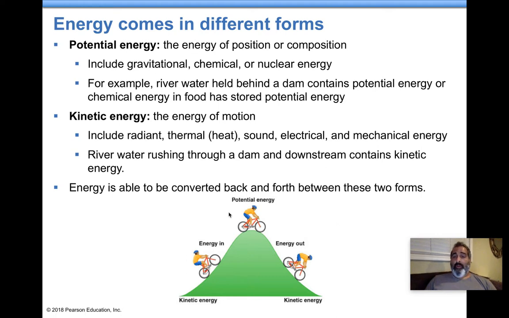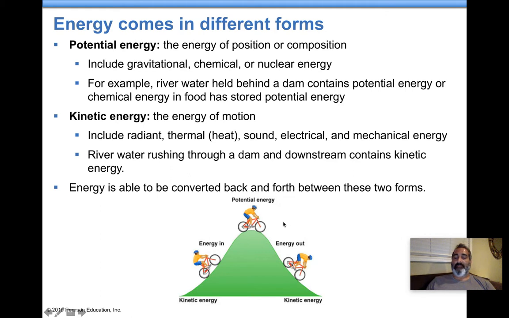Here's another example. Water behind a dam. If it's behind the dam, it's potential. As it goes through the dam, it's now moving and it's kinetic. That kinetic energy gets turned into mechanical energy in the machinery, and that mechanical energy spins a turbine, which eventually turns it into electrical energy. So that's how a dam works. Energy goes from potential to kinetic, specifically to mechanical, and then to electrical.